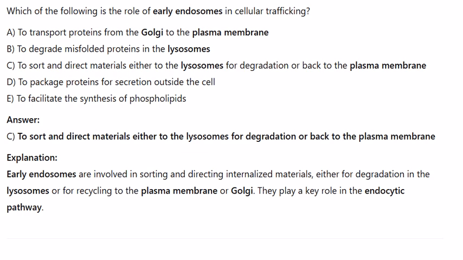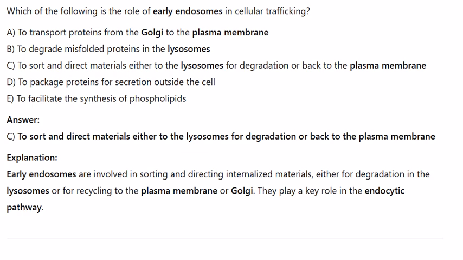A. To transport proteins from the Golgi to the plasma membrane. B. To degrade misfolded proteins in the lysosomes. C. To sort and direct materials either to the lysosomes for degradation or back to the plasma membrane. D. To package proteins for secretion outside the cell. E. To facilitate the synthesis of phospholipids. Answer: C. To sort and direct materials either to the lysosomes for degradation or back to the plasma membrane.